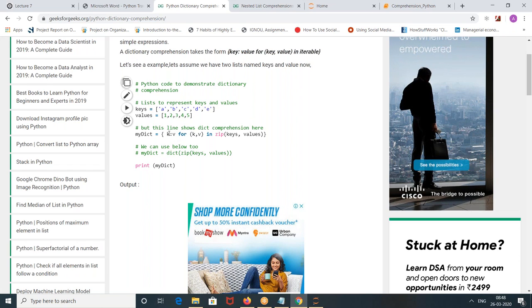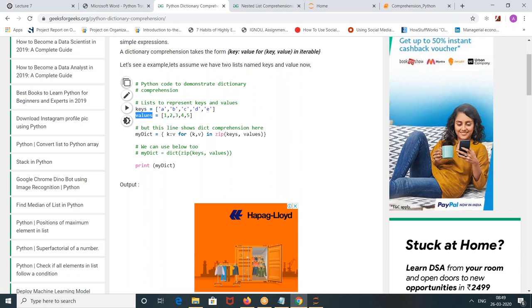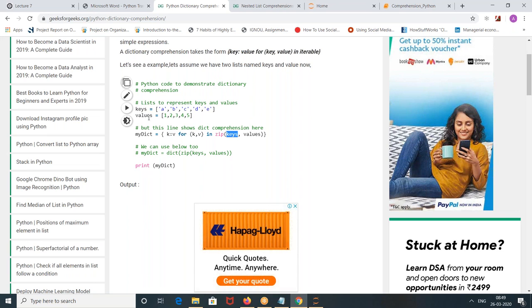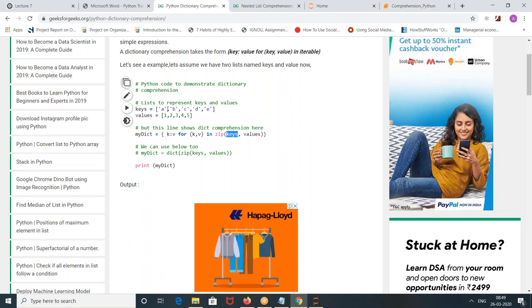Correct. So why is A going into key, and 1 is going into value? Can you tell me? That's a silly question, but still. Zip key comma values, right? Okay, if this was not key, this was A, this was B, how would you write the representation? Value means always numbers, right? Key means zip A comma B, right? Okay, good. Nagaraju, good question. So if I interchange these two, instead of keys, I will write 1, 2, 3, 4, 5. For values, I will write A, B, C, D. What will happen?